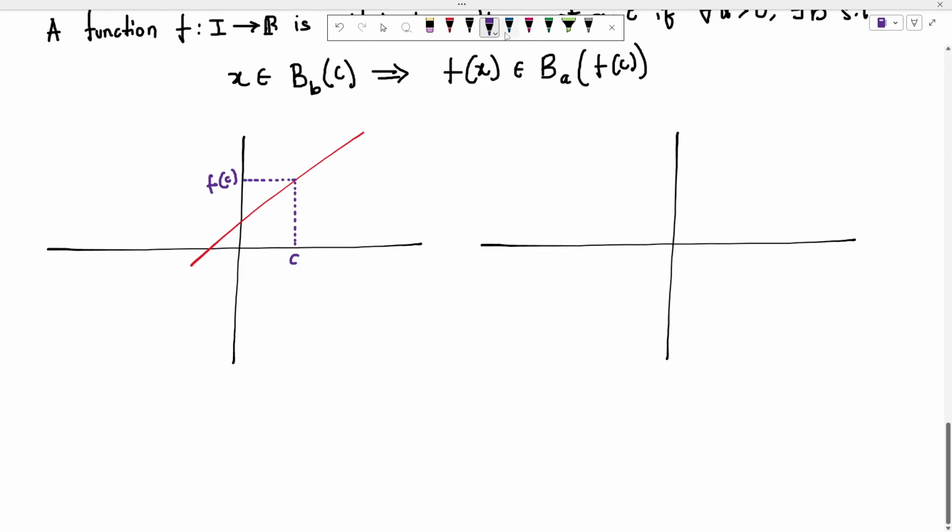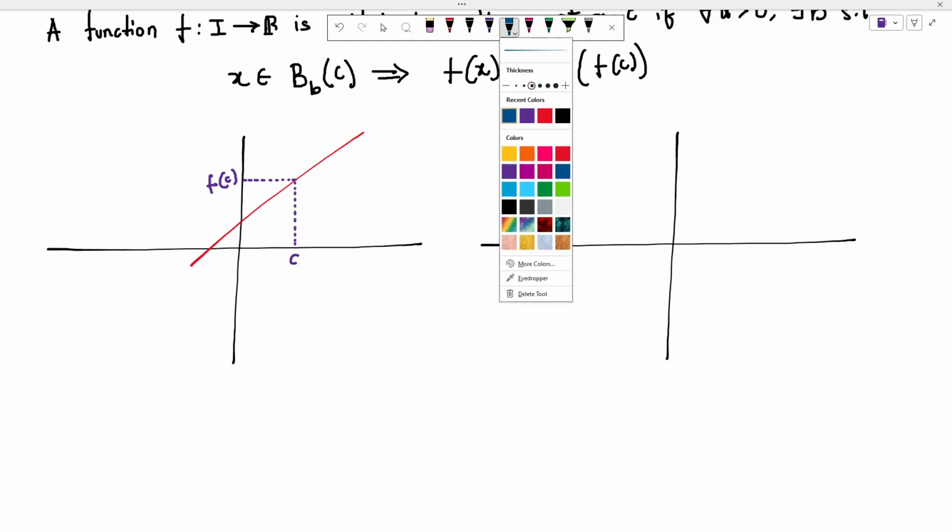Now let's see what my definition tells me.